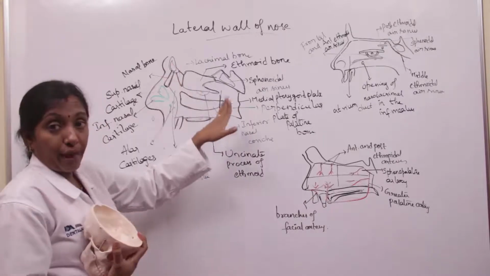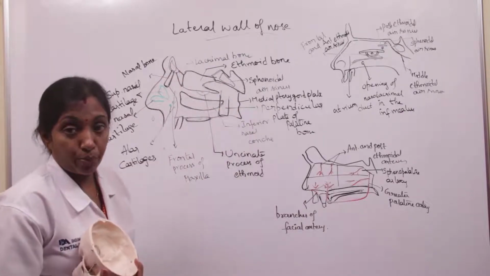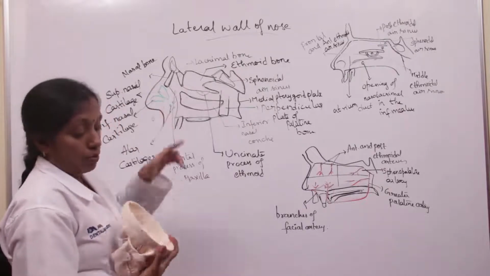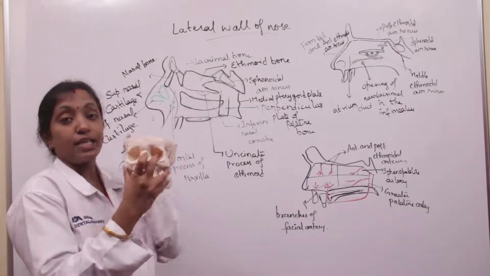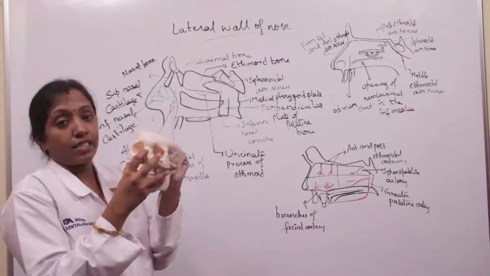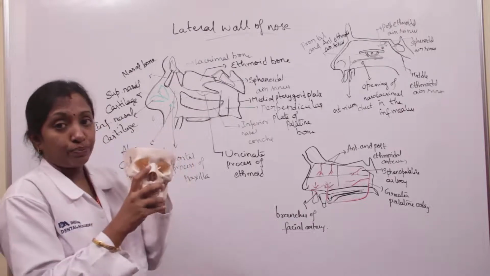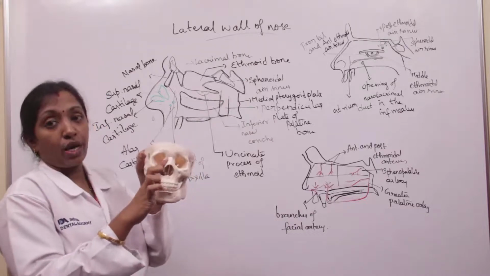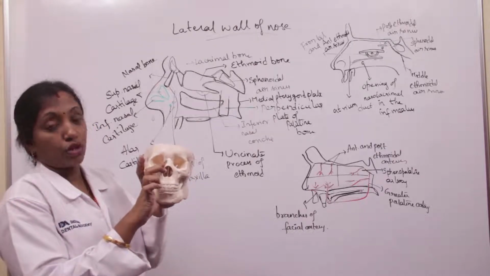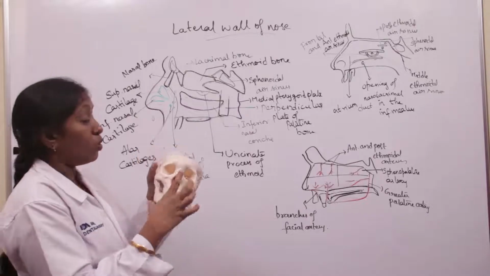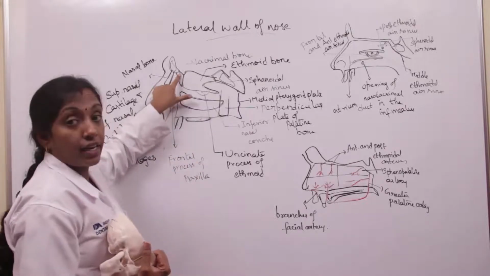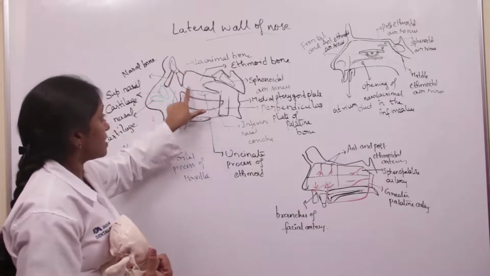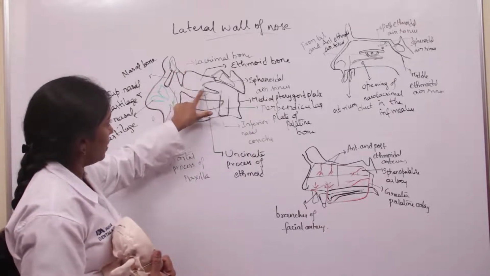So the bony part of the lateral wall of the nose is formed by the nasal bone. We know that this is the nasal bone, and here we have the frontal process of the maxilla, and the lacrimal bone here, and this is the ethmoid bone. This is the middle concha here.